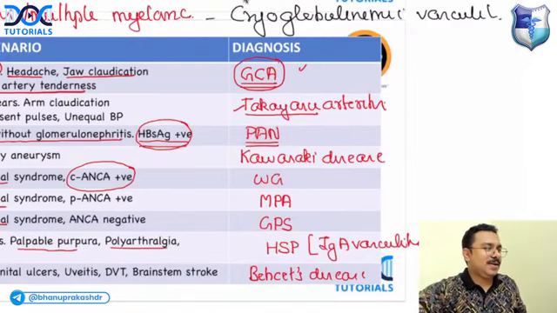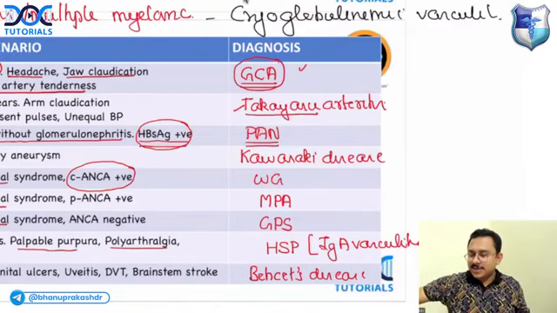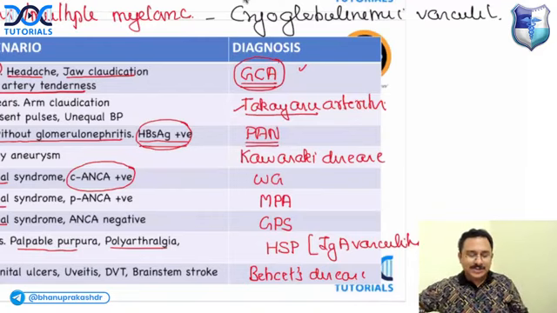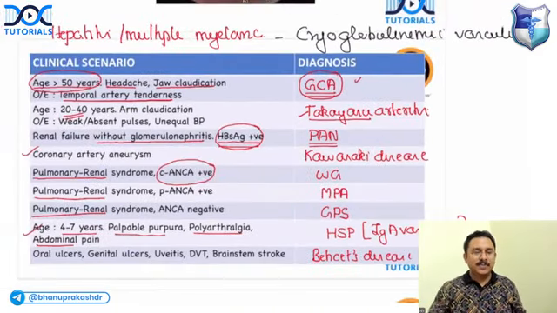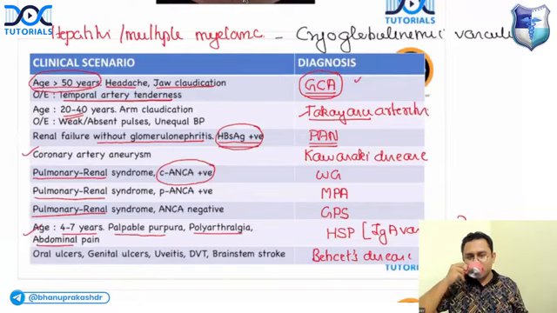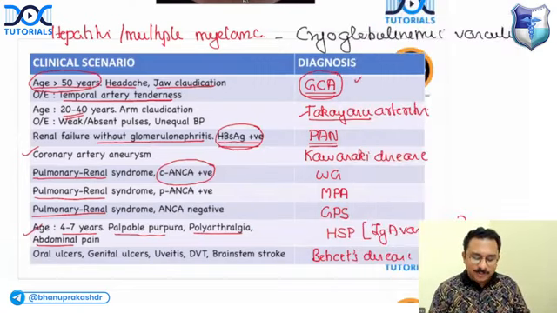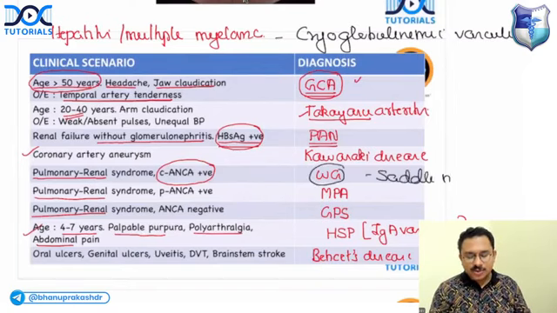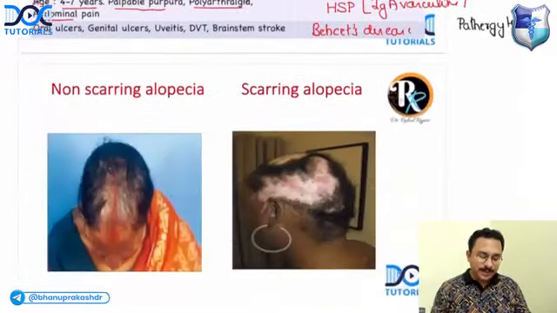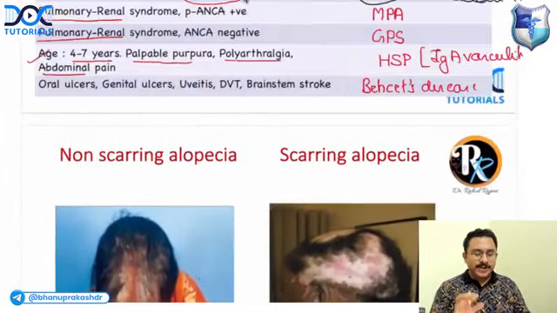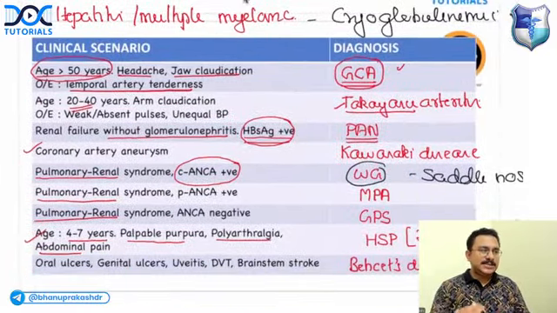Okay, right. So I think that's it. We have discussed some very important summary table of the vasculitis. Which is the vasculitis out of this that can produce saddle nose deformity? Saddle nose deformity can be produced by Wegener's granulomatosis. Okay, right. Then in rheumatology, this is a very important, concise table.